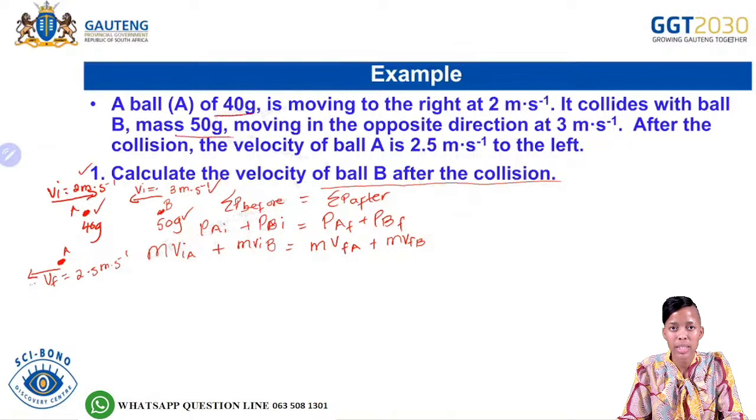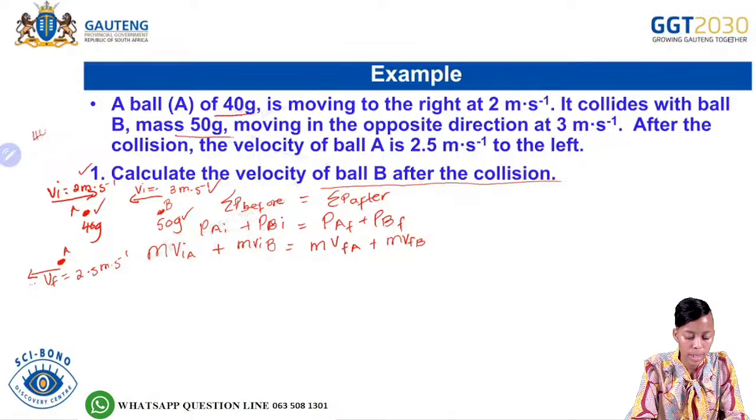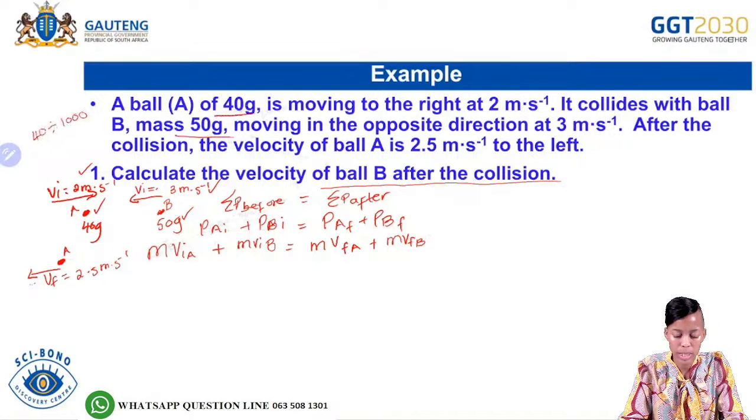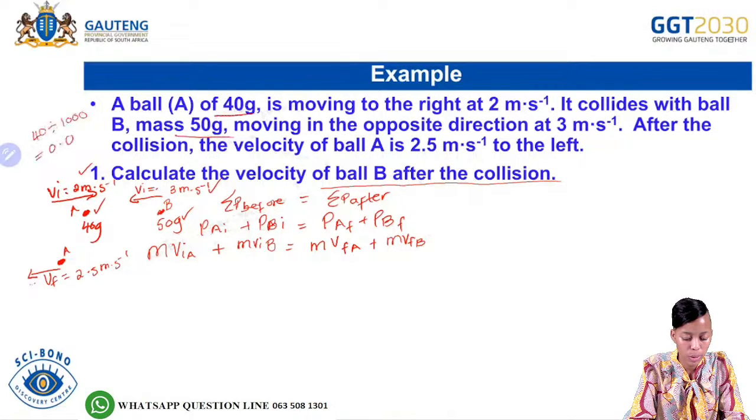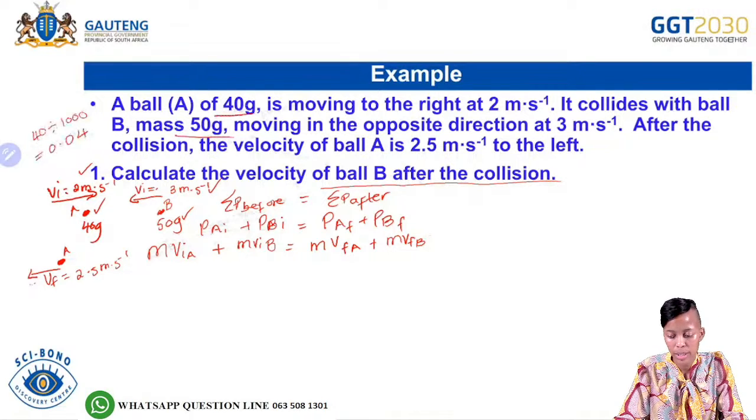So remember, we will need to convert the grams into kilograms. So how are we going to do that? For ball A, you will say 40 divided by 1,000, and that would give you 0,04.